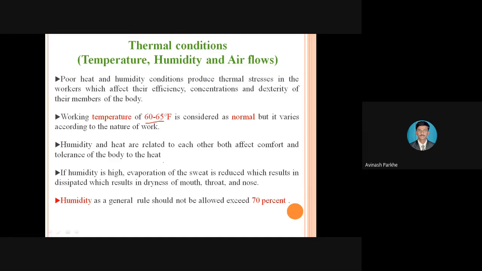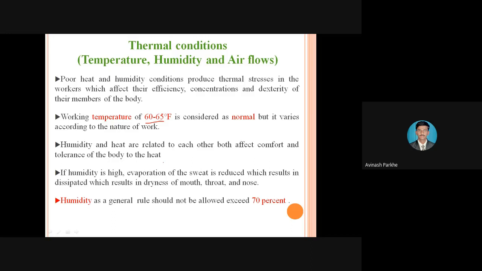And the last one is airflow. Airflow means proper ventilation should be there. Wherever it is required, we have to provide windows and doors so that fresh air will come from the environment. In addition, wherever exhaust fans are required, they should be provided, so that whatever unwanted air is generated in that particular compartment can be sent to the environment.